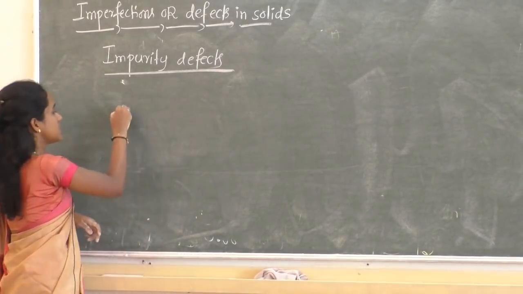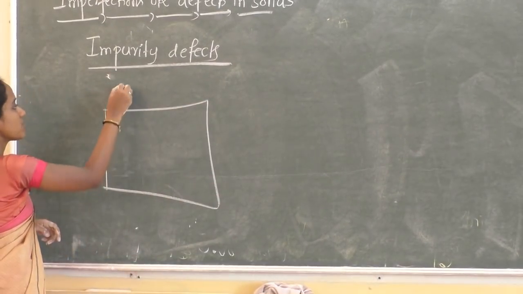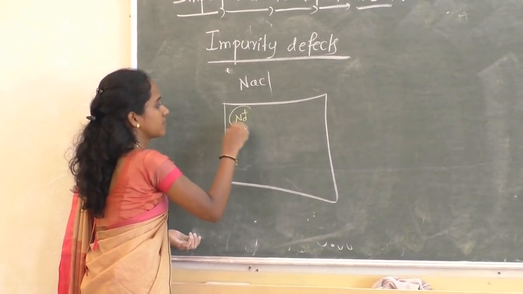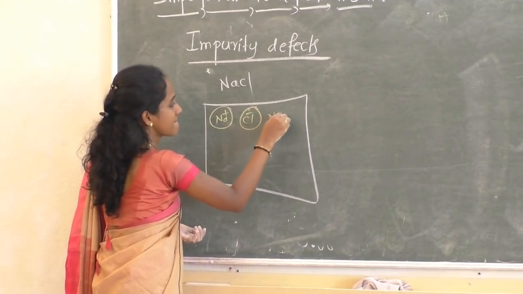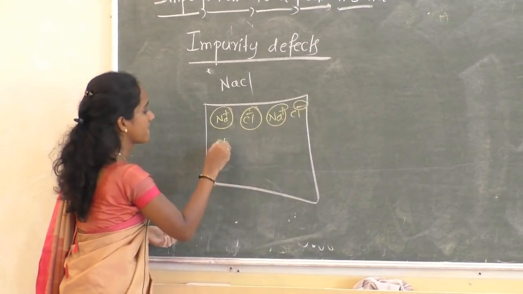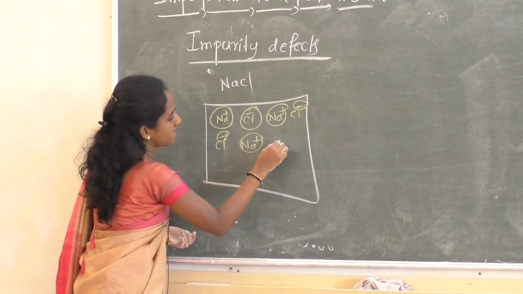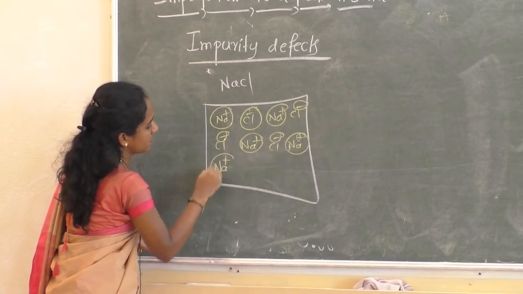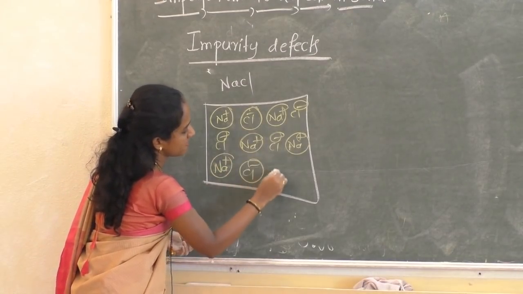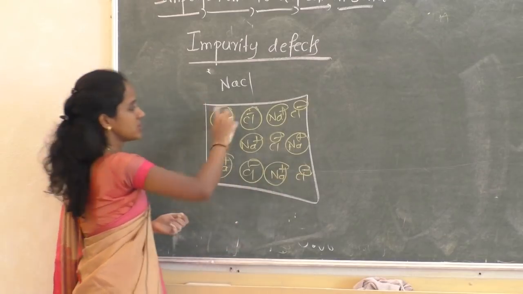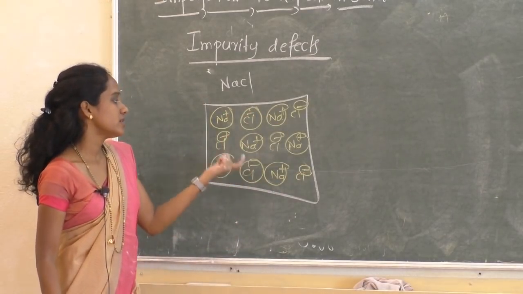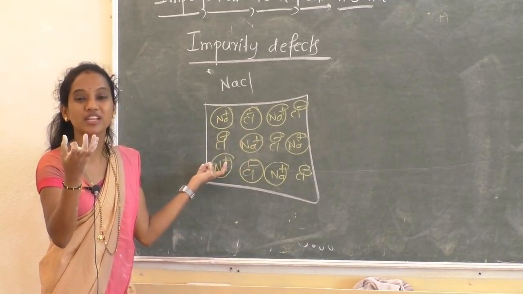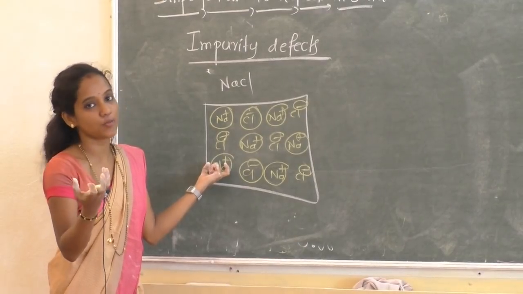Impurity defects. See, I'll consider sodium chloride crystal, NaCl. So this is NaCl, sodium chloride. Take the molten form of sodium chloride, molten in the sense melt form, not a solid form of NaCl.